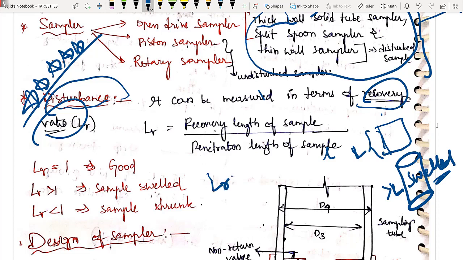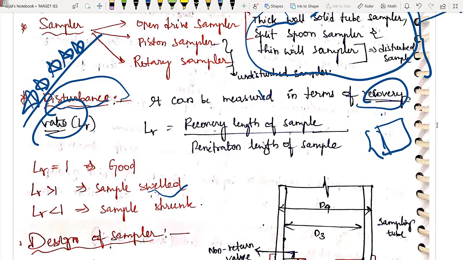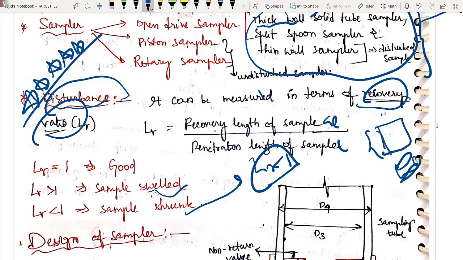In this case, what is happening to your LR? Your LR is greater than 1, because your recovery length is greater than the penetration length of your sample. That means your sample got swelled. Very simple, right? Similarly, the opposite case: your soil has shrunk, so the length is something less than L. So your LR value is less than 1. End of story. In this case soil got shrunk. Like this you can say whether the sample you got is good, a swelled sample or a shrunk sample.